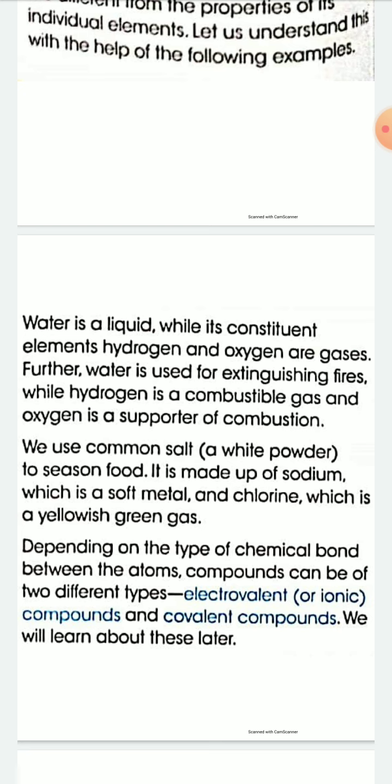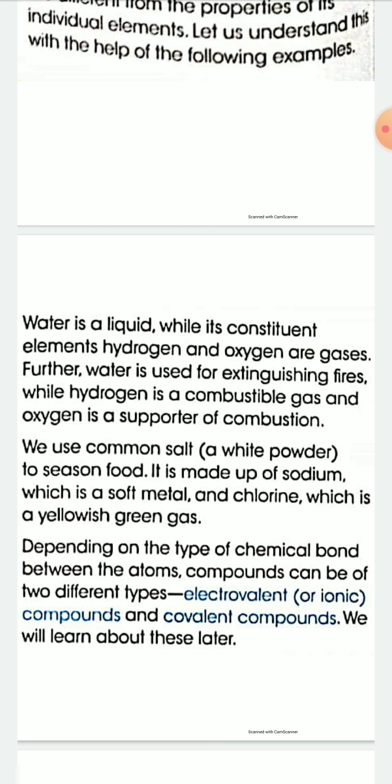Further, water is used for extinguishing fires, while hydrogen is a combustible gas and oxygen is a supporter of combustion. So from this example of water, it is clear that properties of water are different from the properties of hydrogen and oxygen. Okay, so in general, you can say the properties of a compound are different from the properties of its constituent elements.